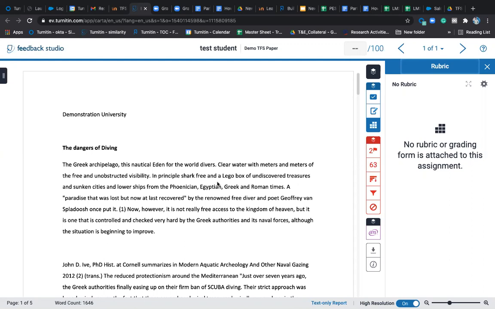Purna, you wanted to add something? Yeah, just to add on to that, ma'am. You can start providing feedback as soon as the student submits, but the post date is the date by when the student will be able to see the feedback that you have shared. So we usually recommend keeping it as close as possible to the start date, so that the student gets the maximum time to get your feedback, revise their submissions, maybe do multiple revisions if required, and then make the final submission before whatever due date you have set.